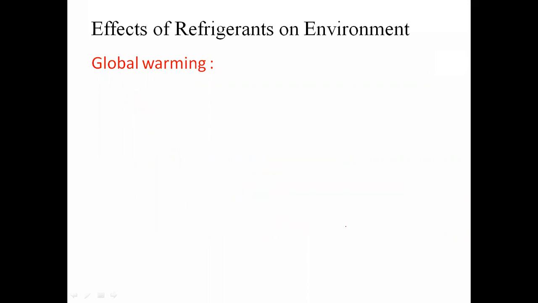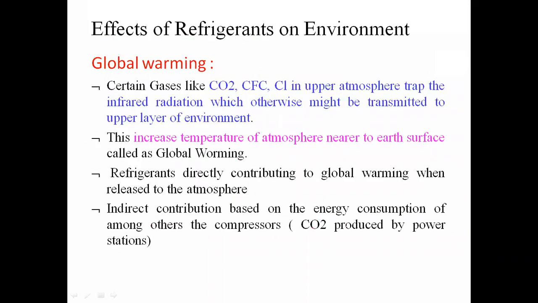Global warming is mainly produced because of carbon dioxide, CFC, and chlorine. The gases which cause global warming are nothing but carbon dioxide, CFC, chlorofluorocarbon, and chlorine in the upper atmosphere. And why? Because these gases are trapping the infrared radiation.